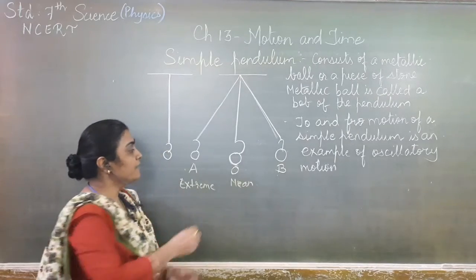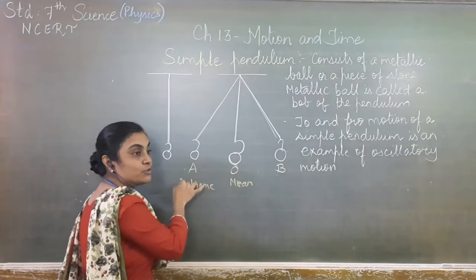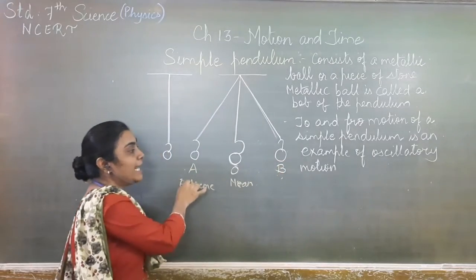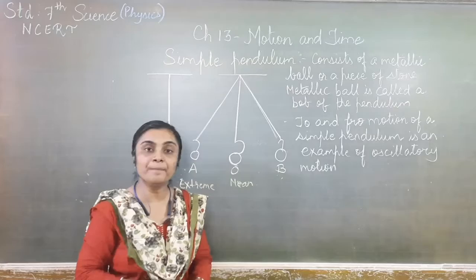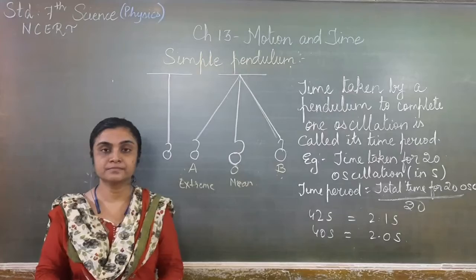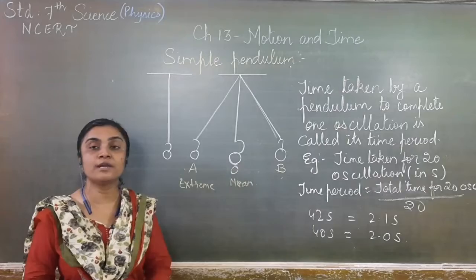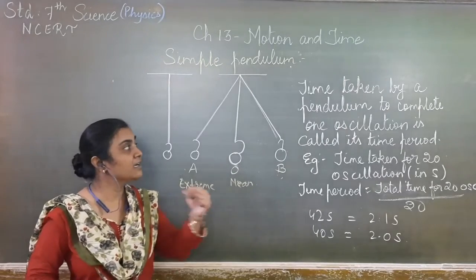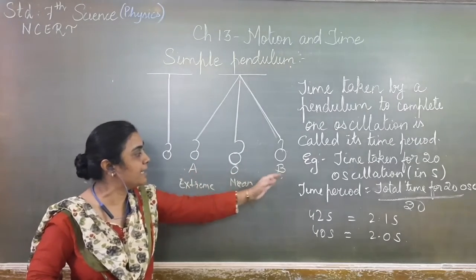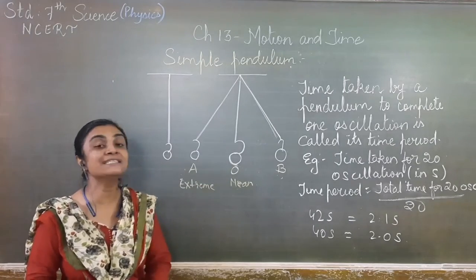Or again, if it starts from O, it moves to the extreme position A, then A to B, and again B to A. Then also it has completed one oscillation in a definite time period. Now, the time taken by a pendulum to complete one oscillation is called its time period. So if it completes one oscillation, from O to A to B and again back to O, in a particular time, then that is called its time period.